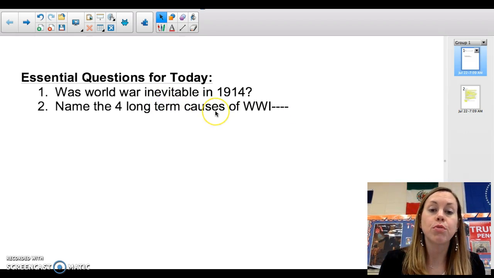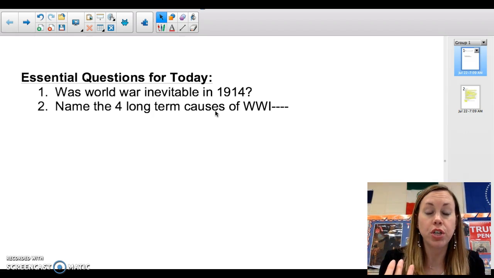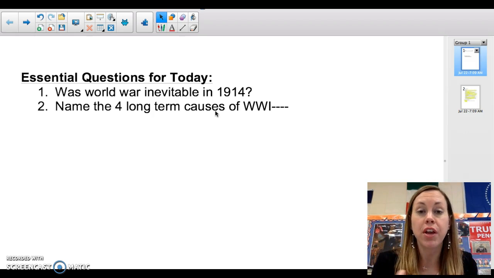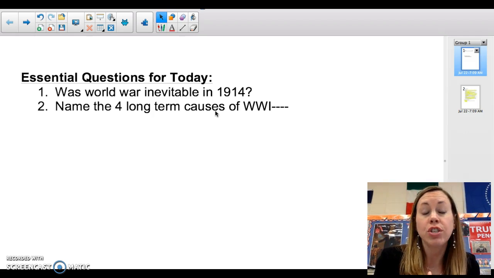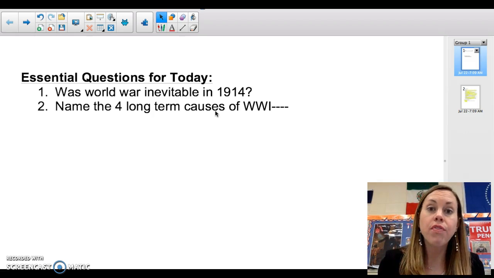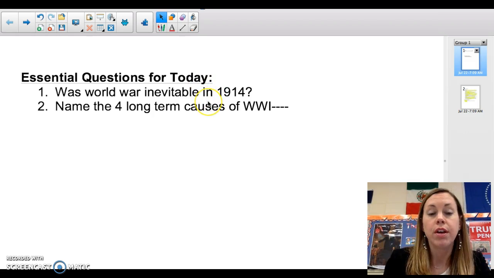Name the four long-term causes. Maine: militarism, we're all building up our military. Alliances, we have these deals with other countries that we will help them if they are invaded. Imperialism, we want to protect our colonies and add more colonies to us. And this idea of nationalism, that I hate anyone who's not like me. All of that will lead us to the war, which will happen tomorrow.